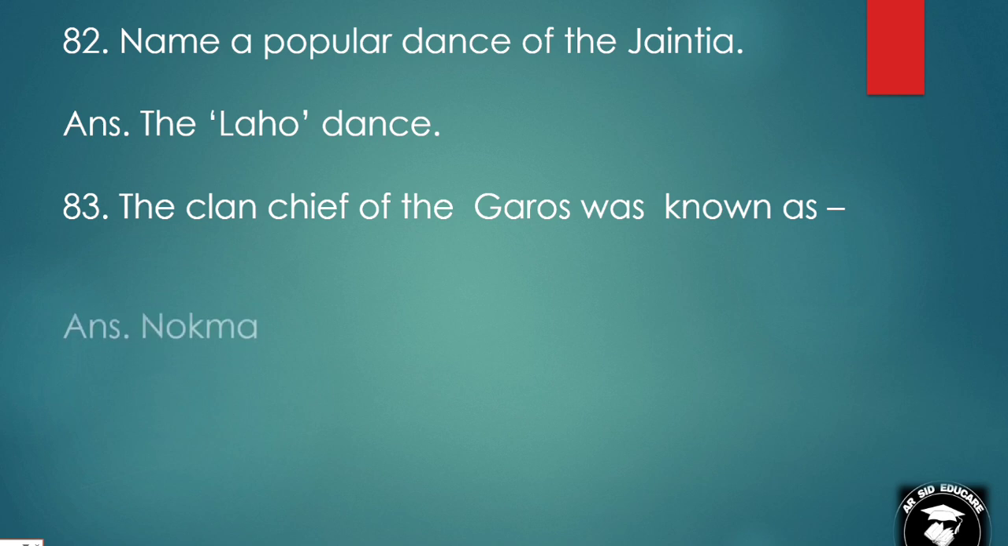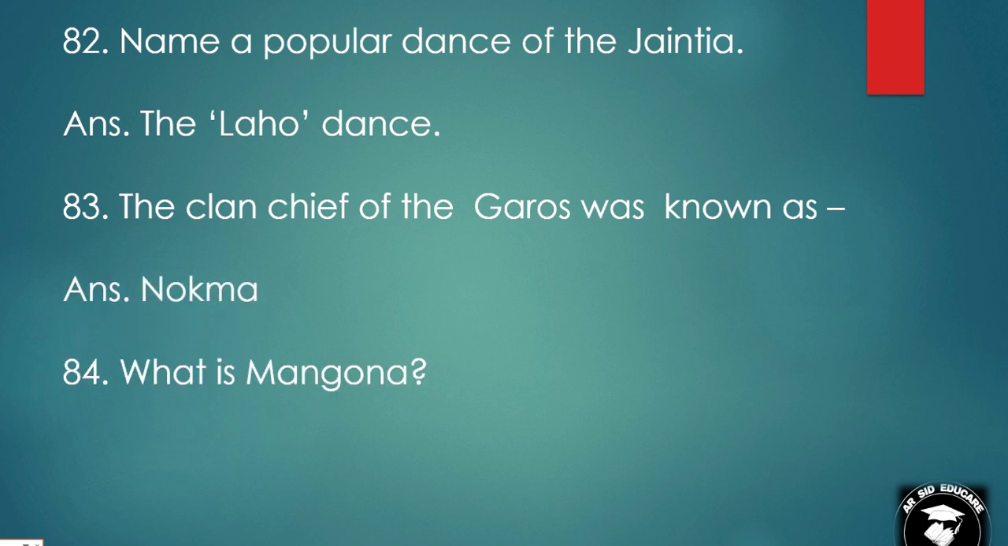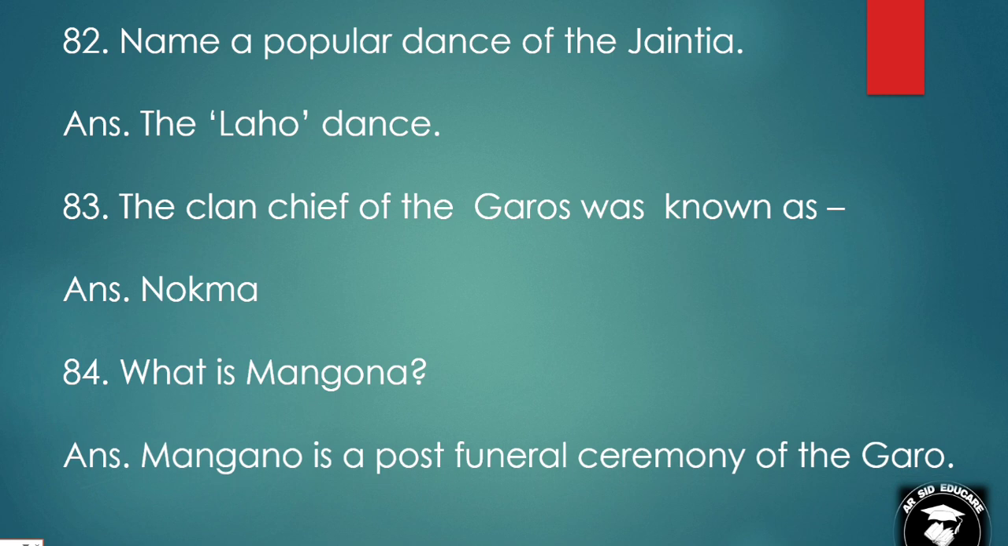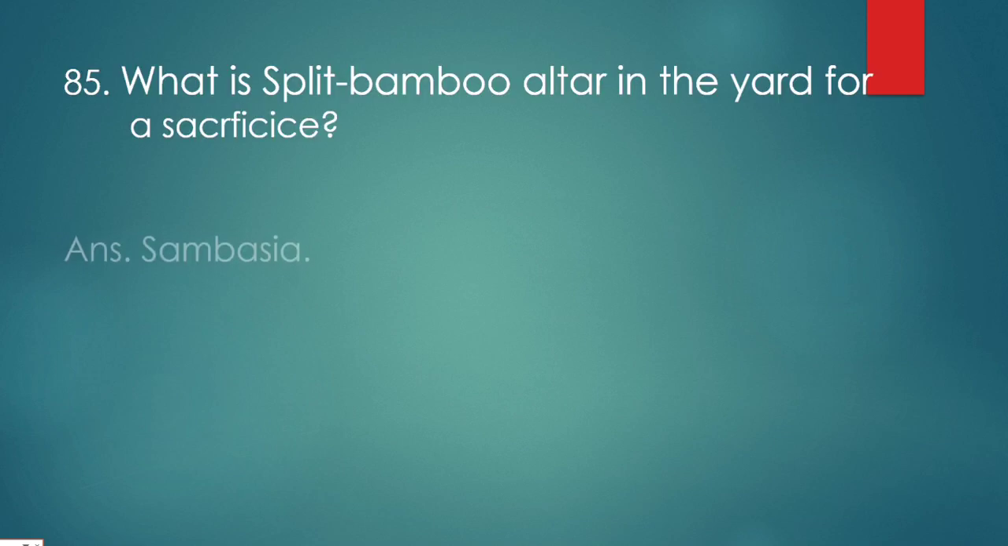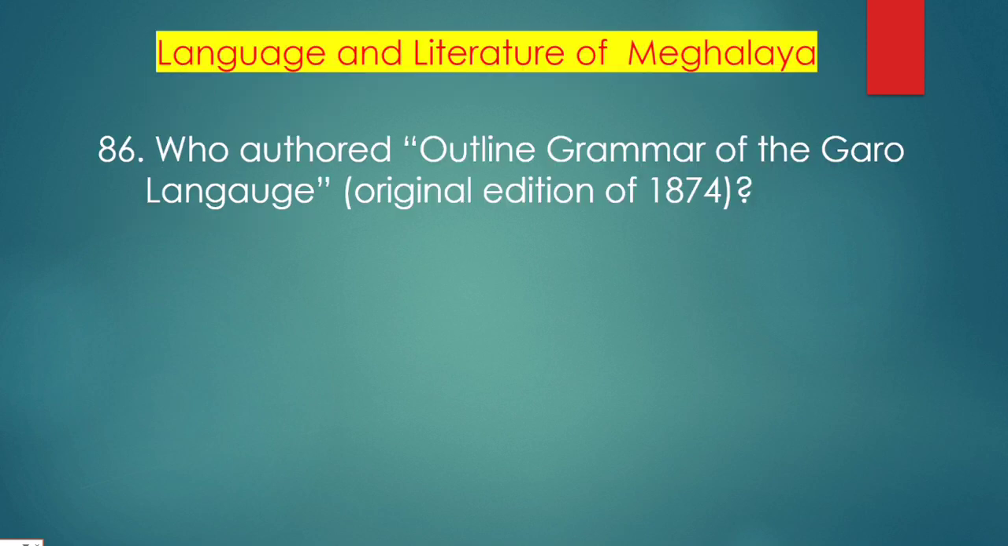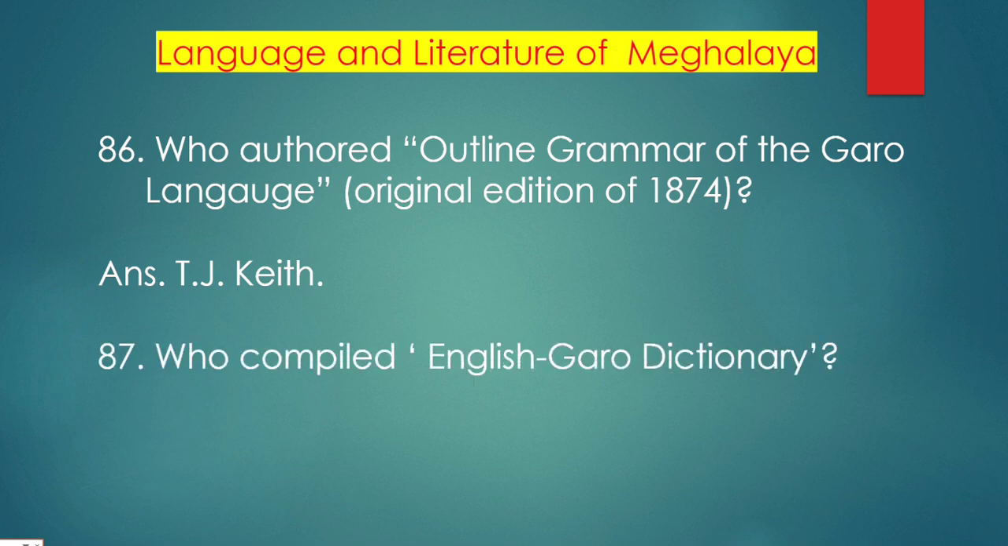The clan chief of the Garos was known as Nokma. What is Mangona? Mangona is a post-funeral ceremony of the Garo. What is a split bamboo altar in the yard for a sacrifice? Sambasya. Who authored Outline Grammar of the Garo Language, original edition of 1874? T. J. Keith. Who compiled the English to Garo Dictionary? Garo Mission.